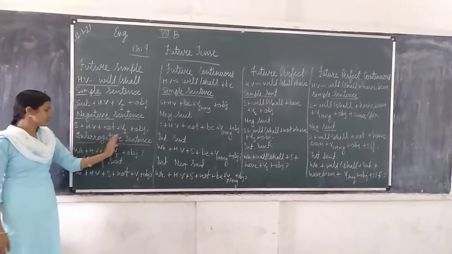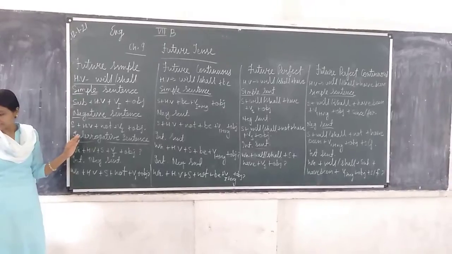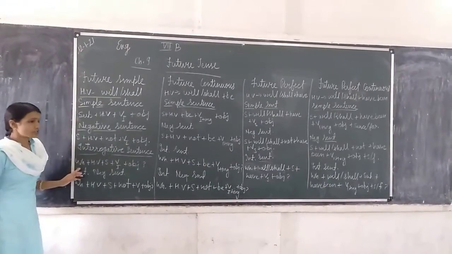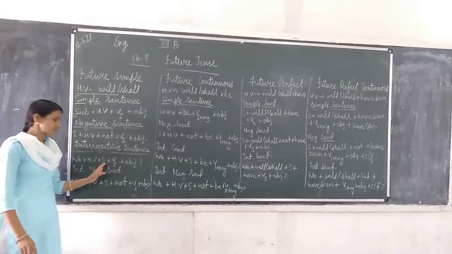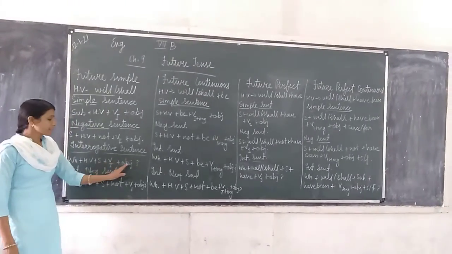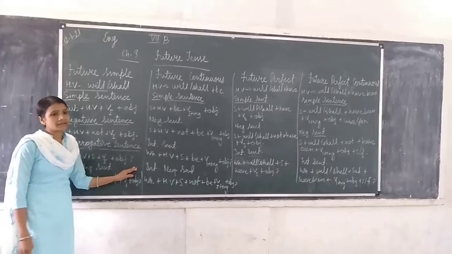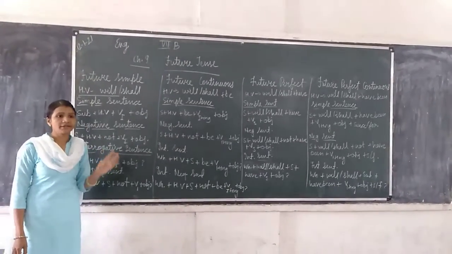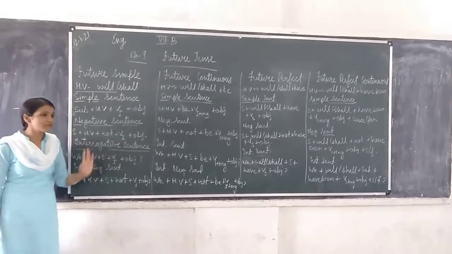Now the interrogative sentence. In an interrogative sentence, we will use first the WH word, then helping verb, subject, verb first form, at last object, and at the end there should be a question mark. Shall I play football? That will be the example of an interrogative sentence.